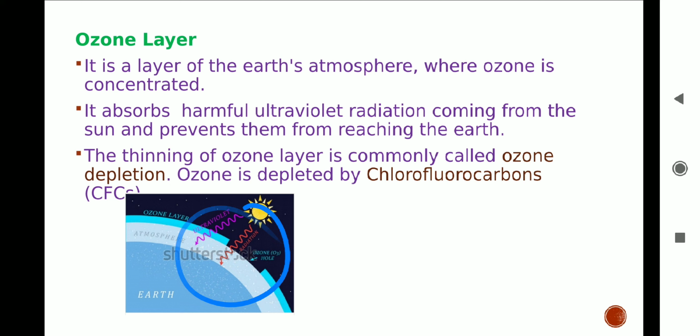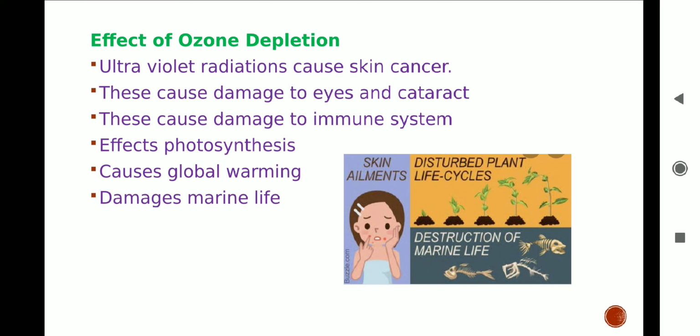UV radiation causes skin cancer, damages the eye and causes cataract. It sometimes also damages the immune system, reducing the body's resistance to disease. It decreases the rate of photosynthesis by up to 10 to 25%. Decreased photosynthesis results in an increase in the concentration of CO2, resulting in global warming. And it also damages aquatic marine life.